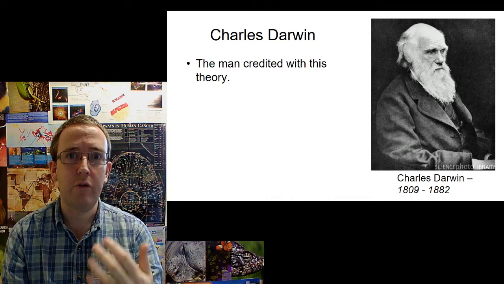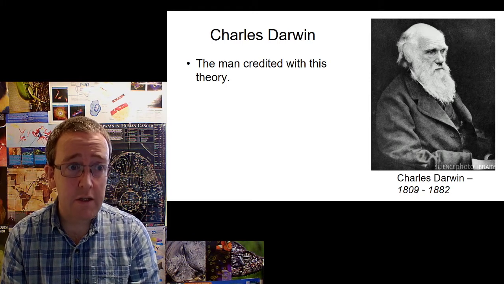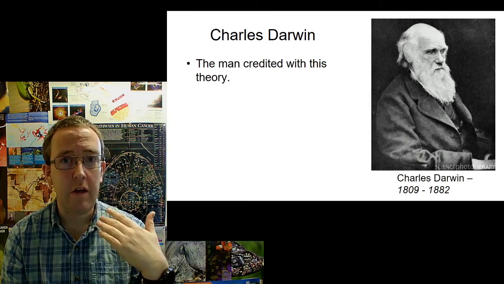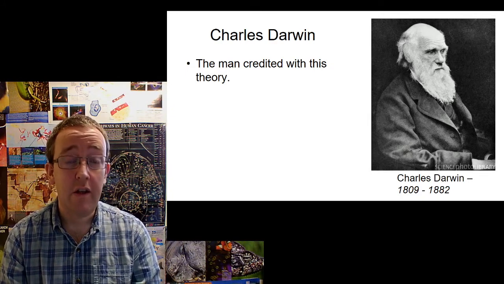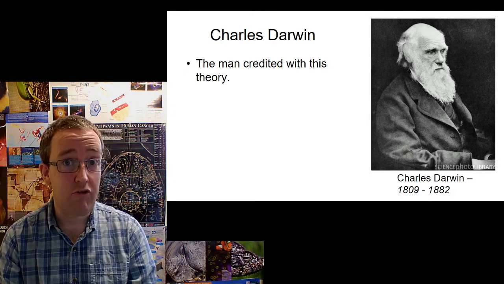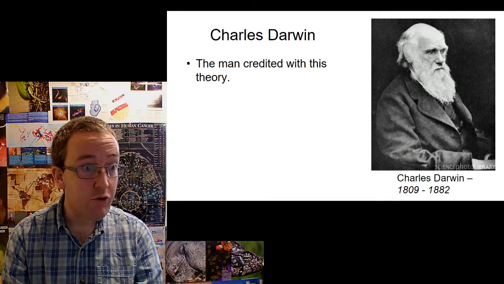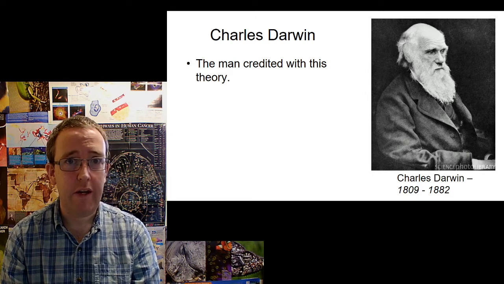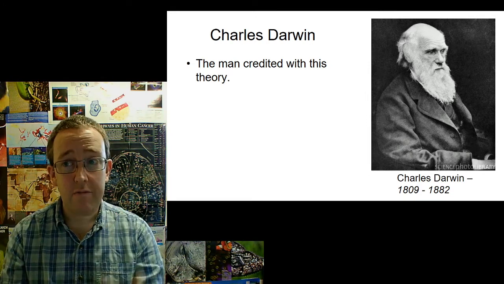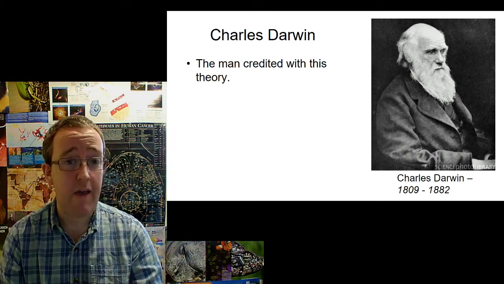Which of course means that people fundamentally haven't understood what the word theory means. When we say theory, what we mean is an explanation for a natural phenomenon backed up by a lot of evidence. There are good theories like gravity and evolution, of course, and there are bad theories like flat Earth theory. So he's credited with this theory, and obviously it's been backed up, repeated, backed up, ever since his time.